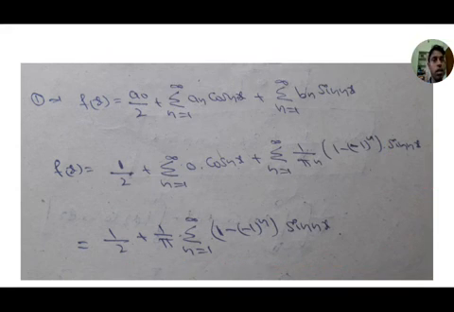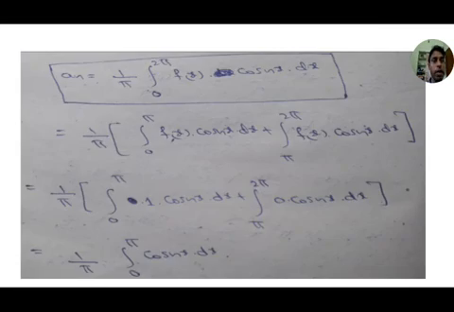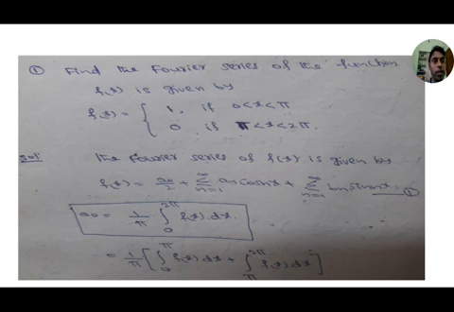Okay, here the function has a point of discontinuity at the point pi. The function is a discontinuous function, not continuous. It means we have to find the Fourier series for that function, so while calculating a naught, an, bn, we have to separate the integral into two integrations by the property: from 0 to pi and from pi to 2 pi, and find the integration.